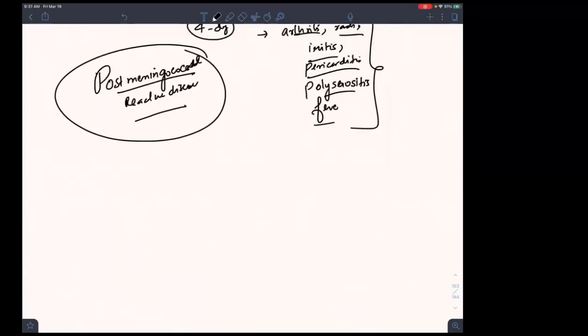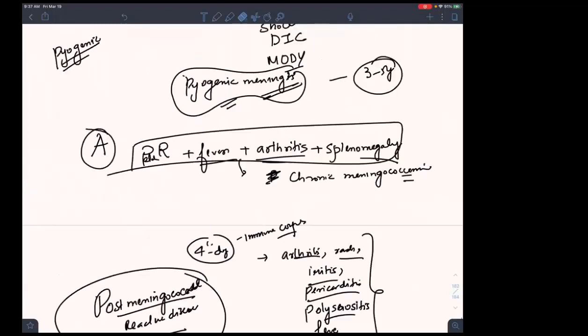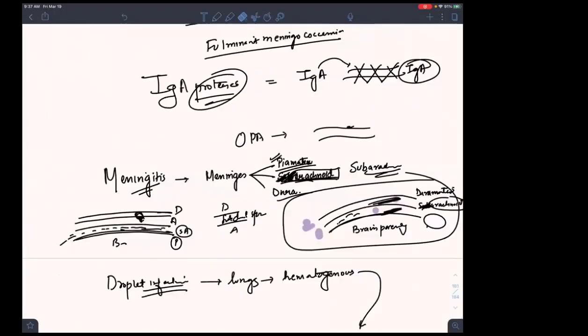Now I'll be discussing how to diagnose meningococcemia or Neisseria meningitis infection. What we do, we take 3 samples of CSF. Now tell me one thing. We have the meninges, what we have discussed is the pia mater, dura mater. Now we have this subarachnoid space where we can see this CSF flowing. There is CSF in the subarachnoid space.